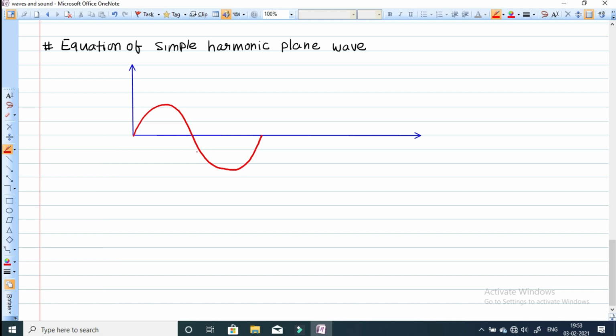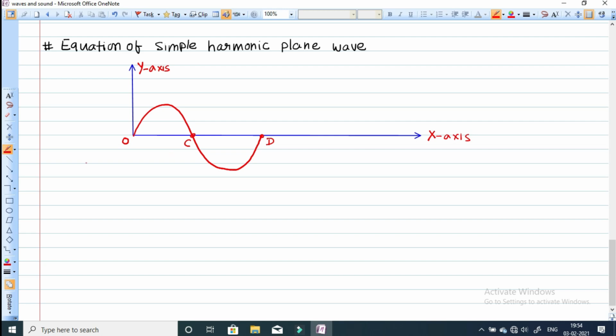Let me define the points. Suppose this point is O, this point is B, the middle point, this point is C, and this point I'm taking D. This is your x-axis and this is your y-axis. So this is the graphical representation of a harmonic function.